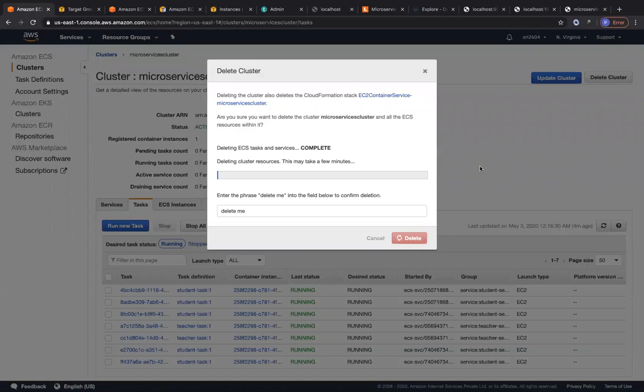Thanks a lot for attending this session. I know it was a lot to take in, but this is a really good use case for microservices deployment onto the AWS cloud by leveraging ECS. We also saw a custom domain name that we purchased and registered and translated our load balancer's domain name onto. So for backend services, you can have api dot. For databases, you can have db dot. And for frontend, you can have your website dot, right?